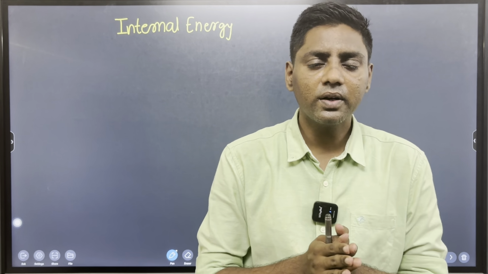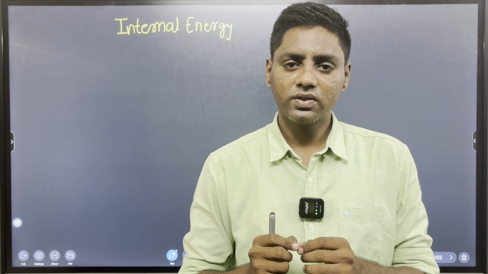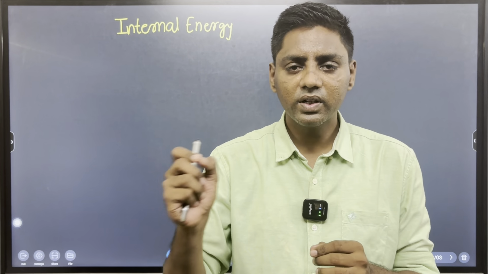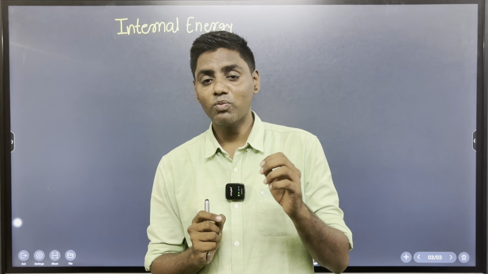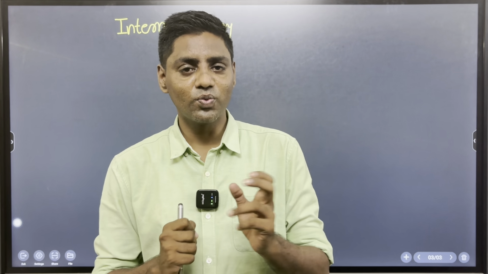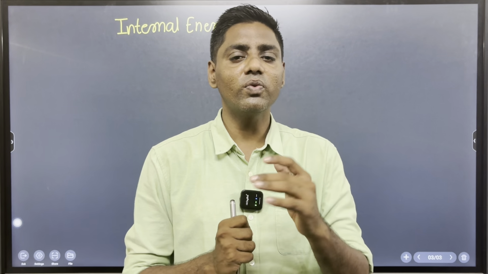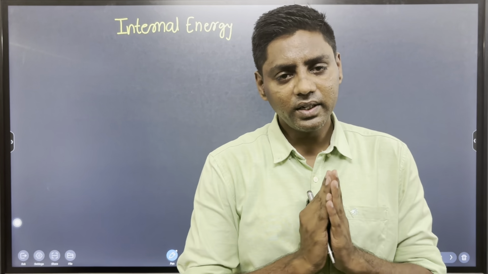So what is the meaning of that? Each molecule goes in any direction, chooses its own path, and moves with different velocities. The velocity is also not constant. Every molecule is moving with a different velocity, so therefore we go for solving the average velocity, which is also called the root mean square velocity. So this is the only important concept for studying internal energy.